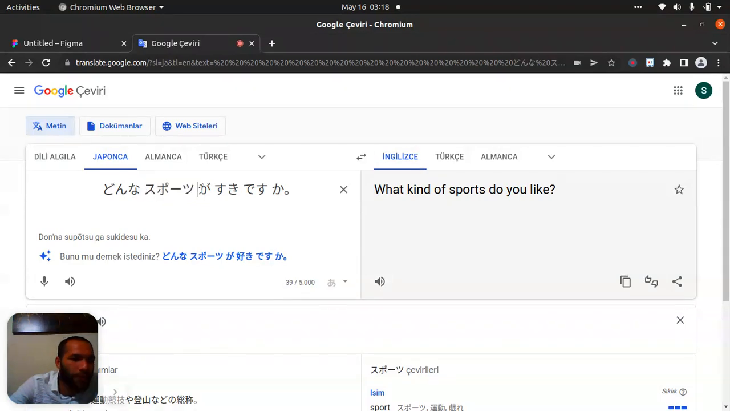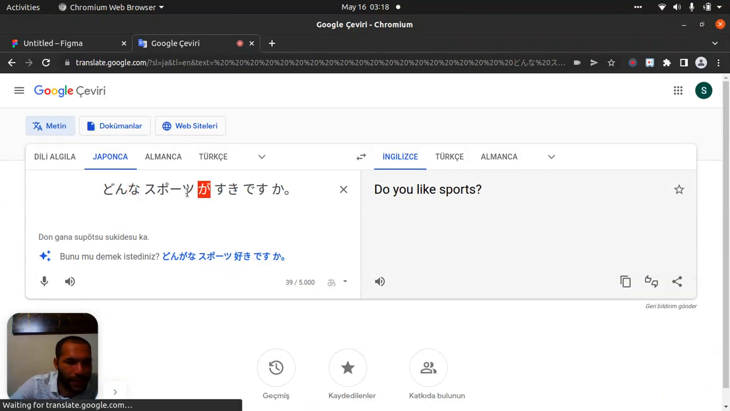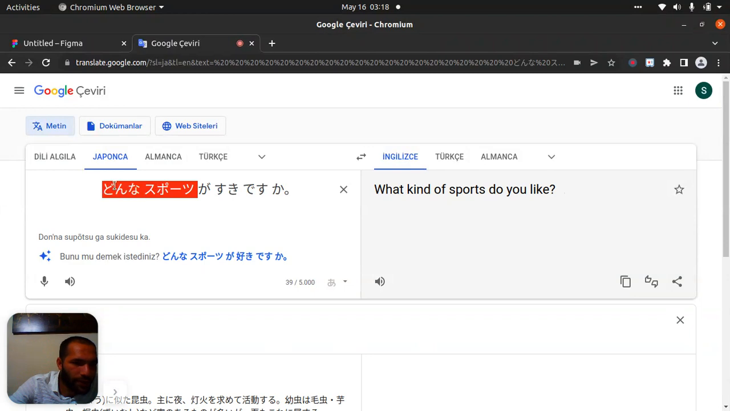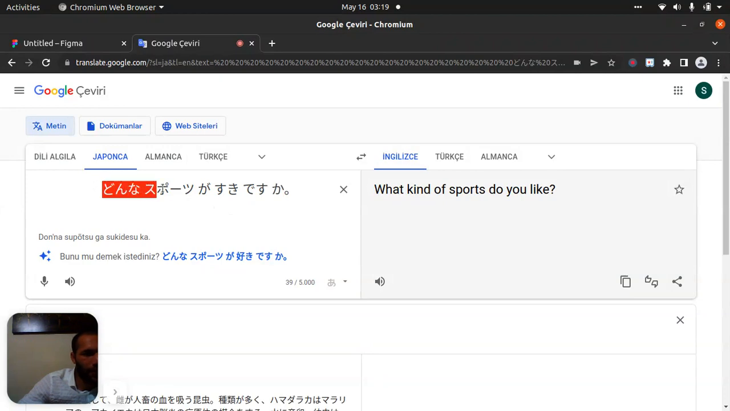Before, again, this point will be A, and this point will be B. Between A and B are our adjectives, and ka is the question, and this one is our noun. You can think like that. What kind of sports? Sports will be here, and donna will be there. Okay, I think you got it, right? Then you ask desu ka, it will be like that. Generally, you can ask your question like that. Don't worry about that.